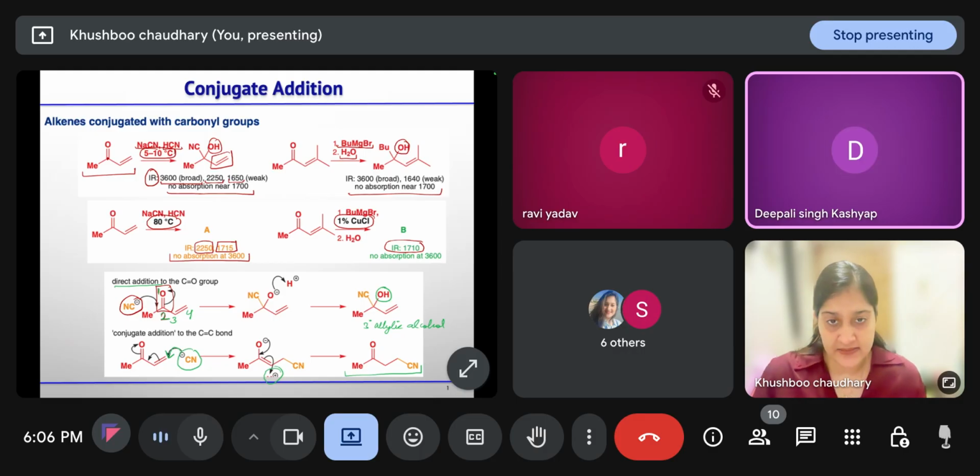Excuse me, ma'am. Ma'am, in the second reaction, where the higher temperature and copper catalyst are taken, the products A and B are?